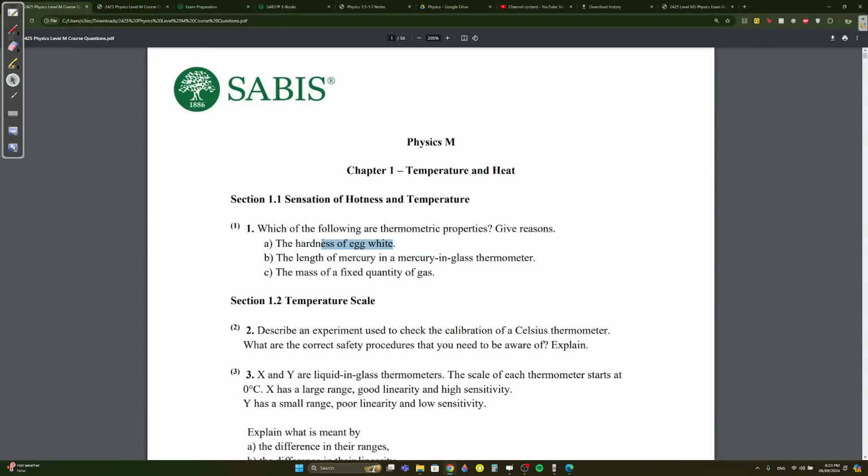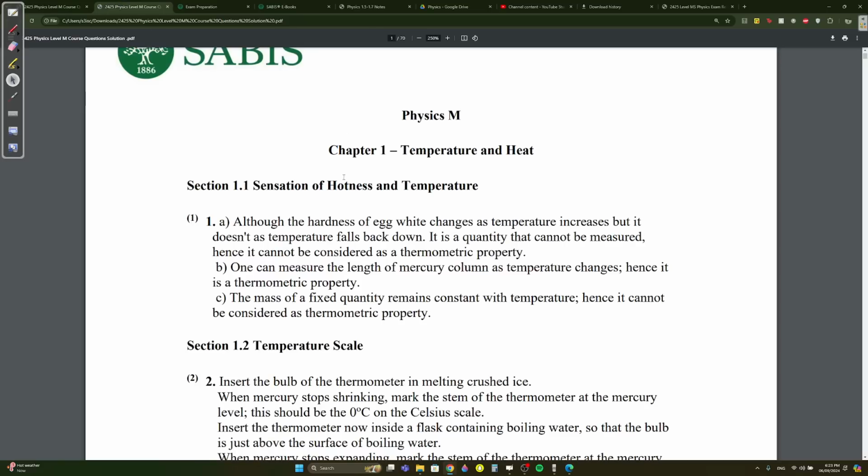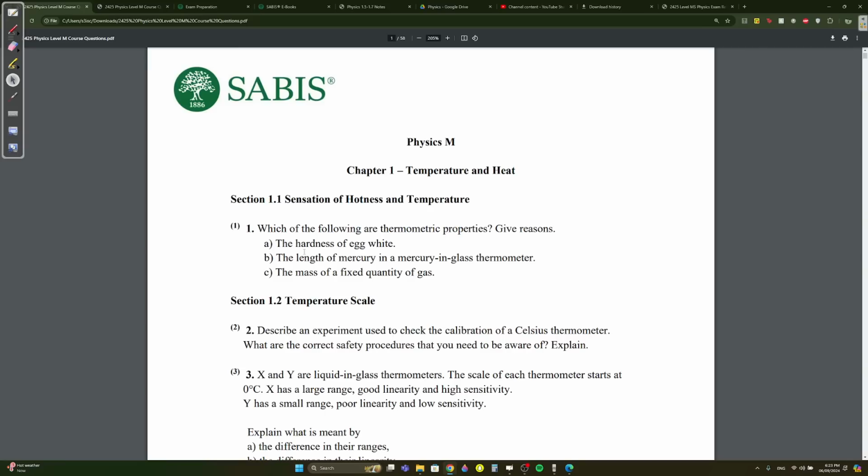The hardness of egg white, no. Why? Because you can't reverse it. Although the hardness of egg white, you can change it, you can't change it back. You can't reverse it after you cook it.